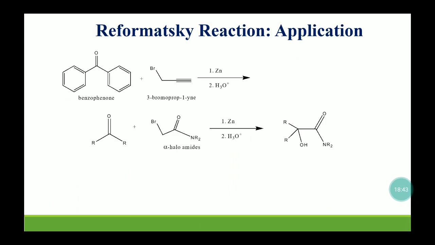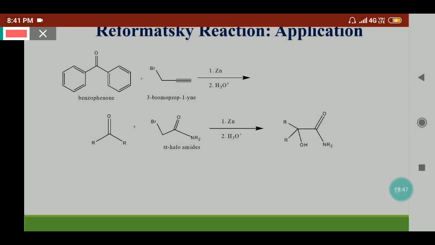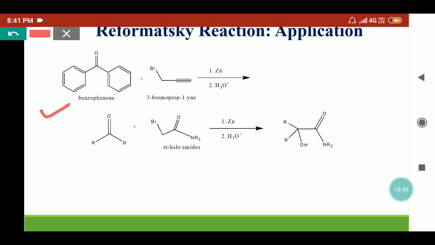Here we have taken some examples for the Reformatsky reaction. We are treating the benzophenone molecule. It is a carbonyl compound. The ketone group is attached with two phenyl rings. It is treated with propargylic bromide in the presence of zinc and hydrolysis. So what will happen? What will be the product?